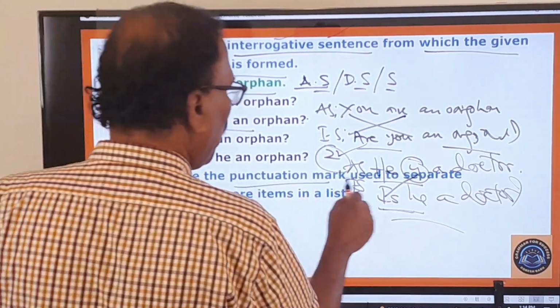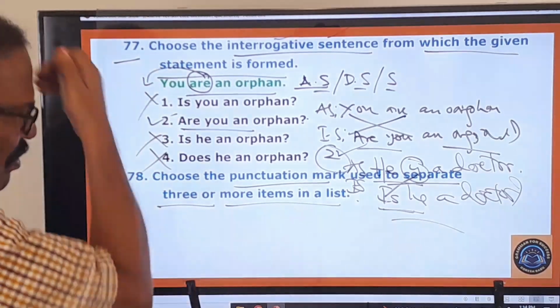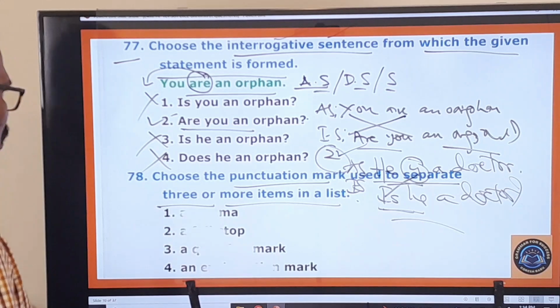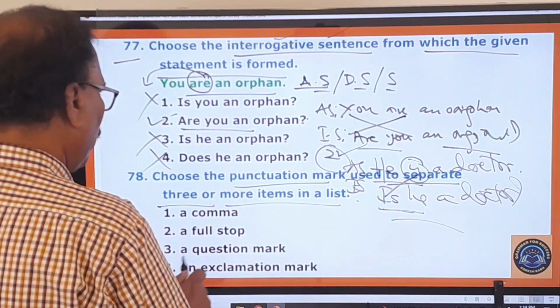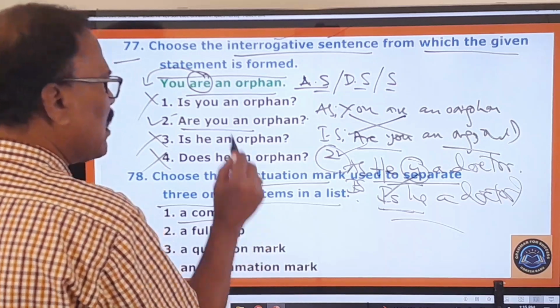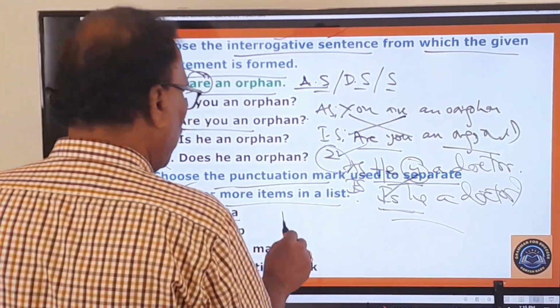Choose the punctuation mark used to separate three or more items in a list. So what is the punctuation mark used to separate three or more items in a list? A comma, a full stop, a question mark, an exclamation mark. Only a comma can separate three or more items in a list. See that.